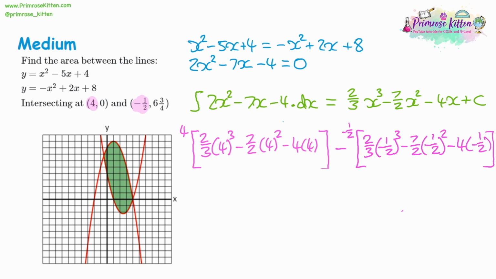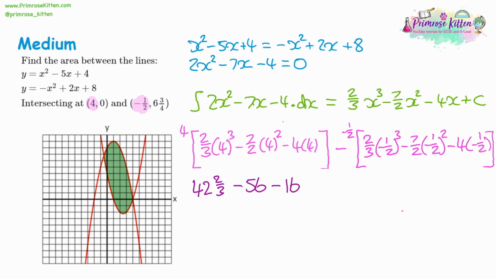So 4 cubed, we want 2/3 times 2 divided by 3. That's going to give us 42 and 2/3. Then 4 squared, we want 7/2 of it, so times by 7 divided by 2. That's going to give us 56. And then negative 4 times 4 is negative 16.